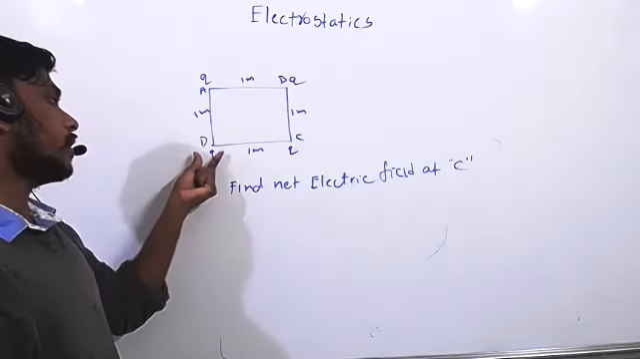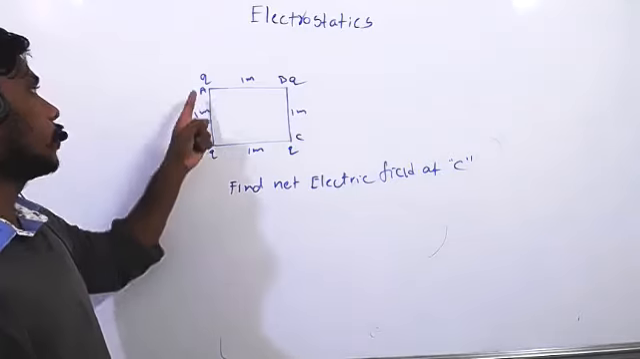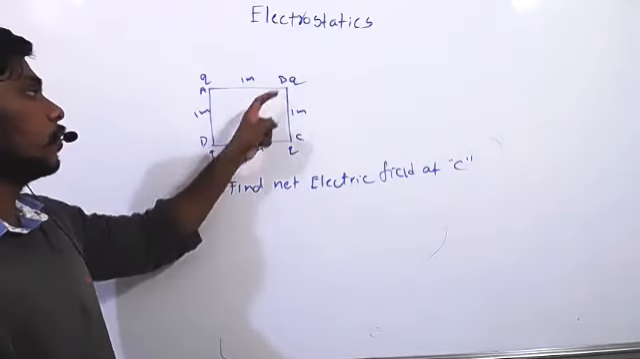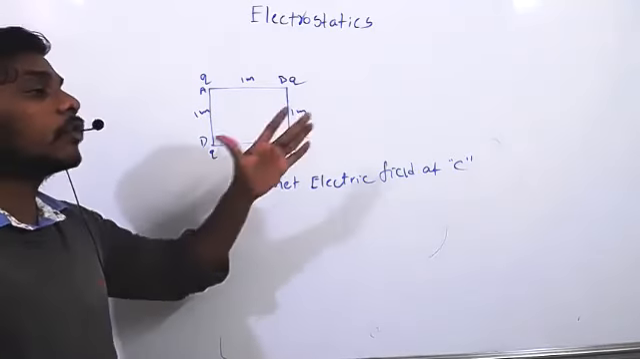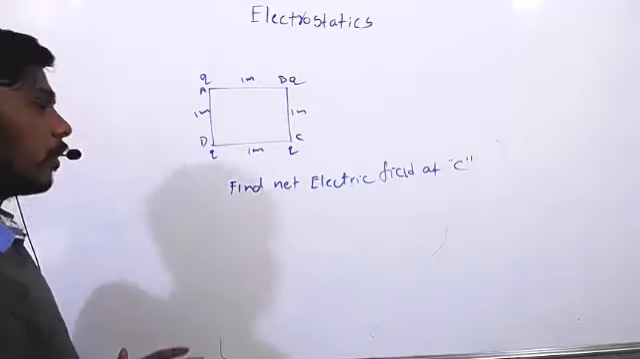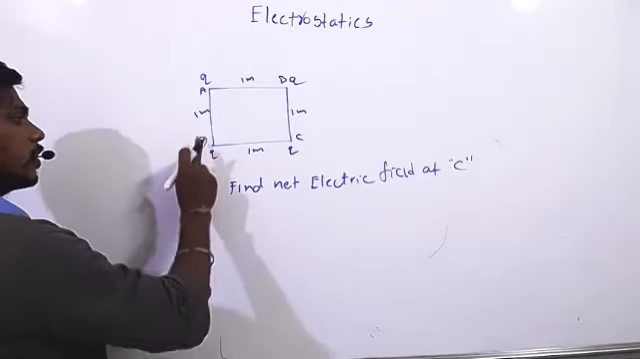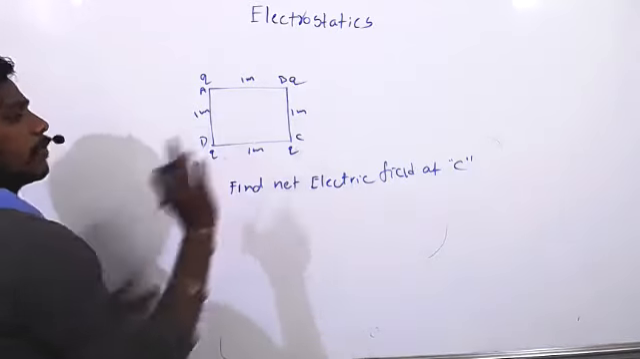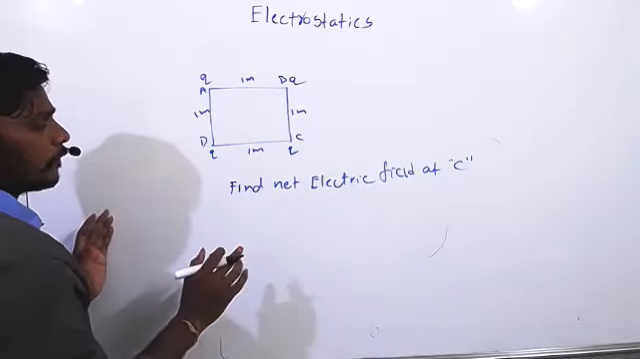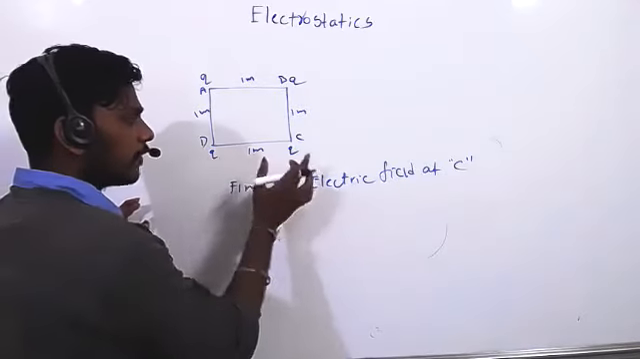Due to this charge, electric field will be here. Due to this charge, electric field is here. Due to this charge, electric field here. How to calculate that? We know that. Take it as a point charge. It is also one of the point charges. Here point charge and here point charge. So first, between these two electric field is there.